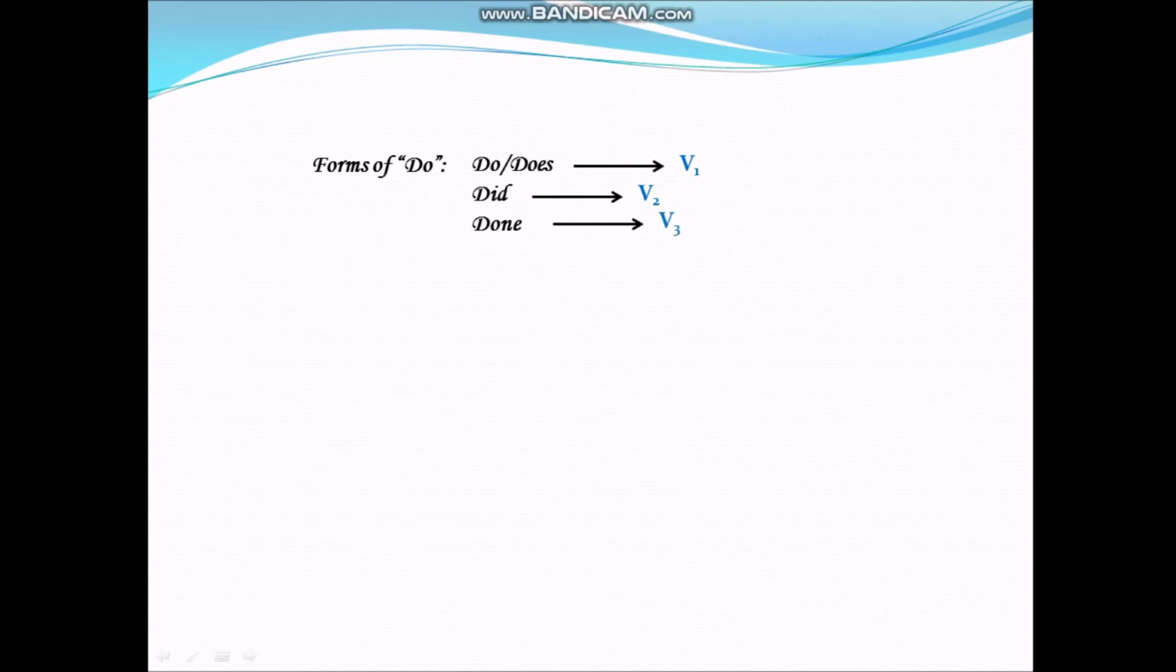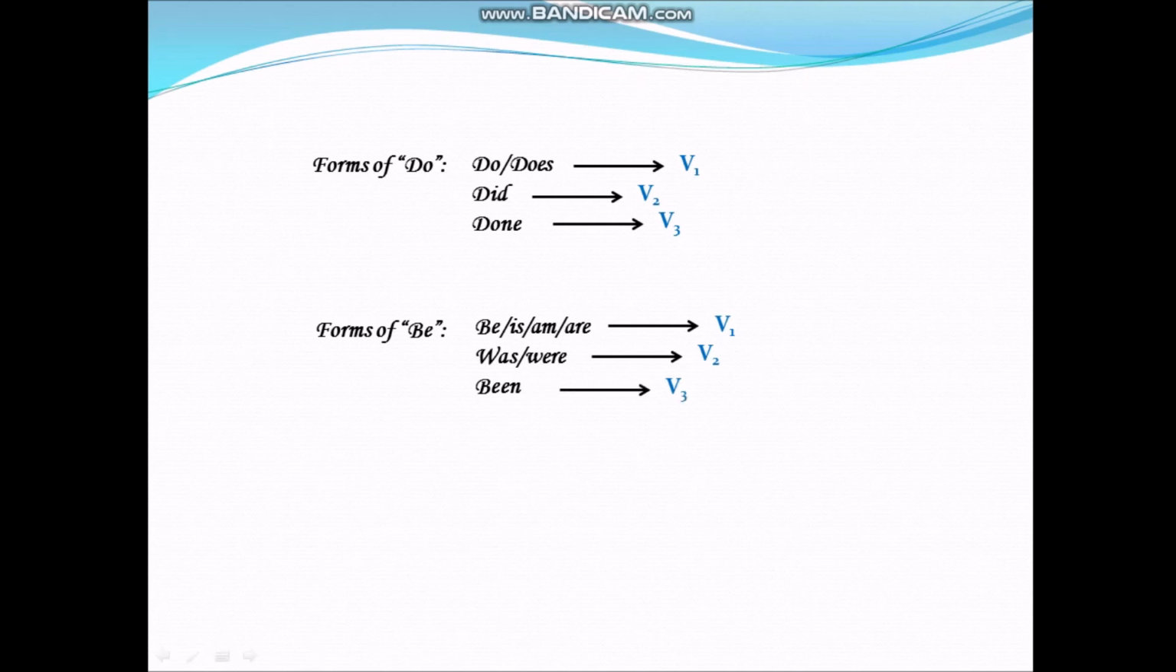Done is used as third form of verb. Similarly, next type of form is be. What are their forms? Be is am, are, was, were, been. Am, are are used as first form of verb. Was, were are used as second form of verb. Been is used as third form of verb.